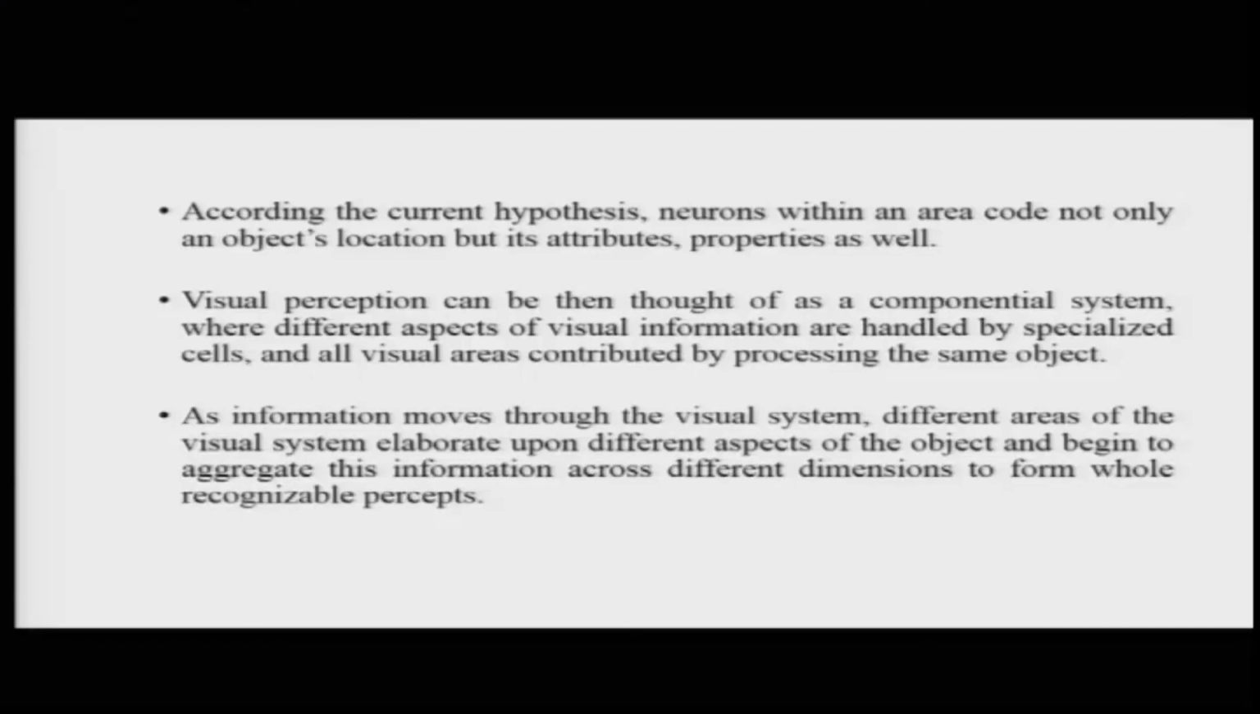Now, according to this current hypothesis, the one that I just talked about, the neurons within an area will code not only an object's location, but its other attributes and properties as well. Visual perception can then be thought of as a componential system, where different aspects of visual information are handled by specialized cells, and all visual areas contribute by processing different aspects of the same object. As information moves through the visual system, different areas would elaborate upon different aspects of the object, and they will begin to aggregate this information across different dimensions to form whole recognizable percepts. So, that is one of the views behind why there are so many dedicated areas in the visual cortex.